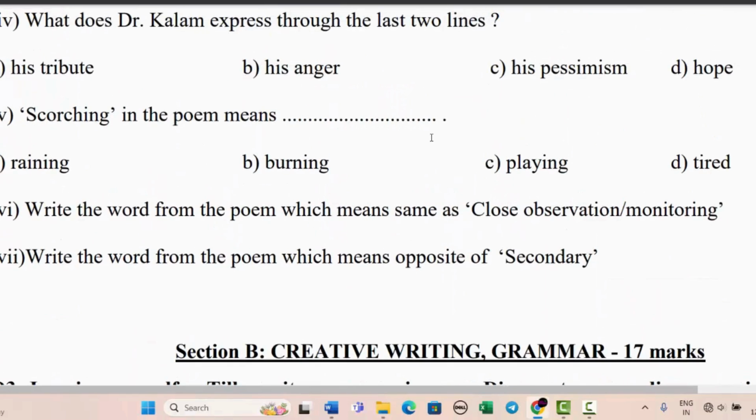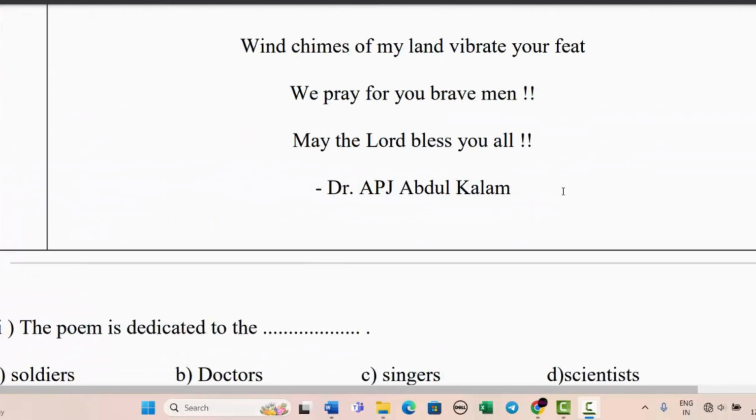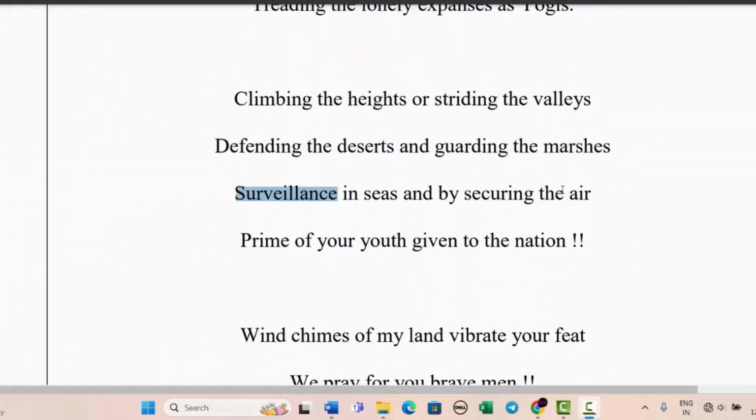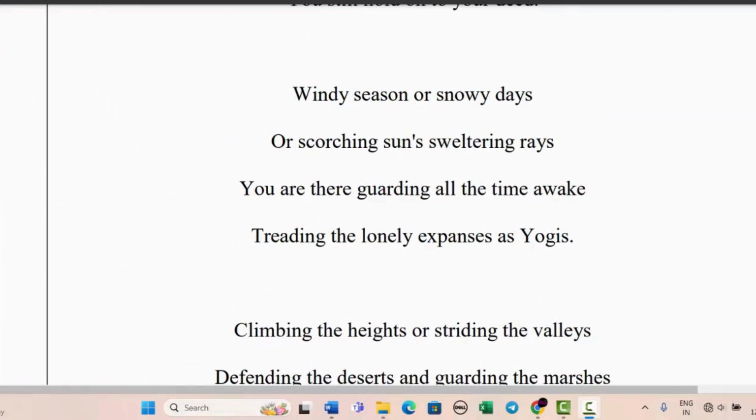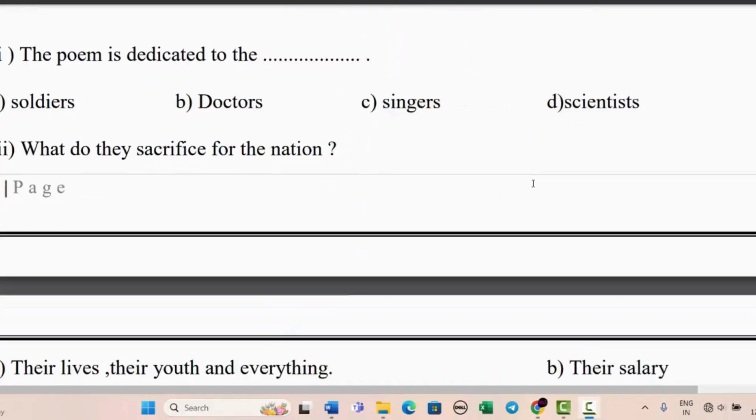Okay, write the word from the poem which means opposite of secondary. सेकेंडरी का अपोजिट वैसे primary होता है. यहाँ पर प्राइम दिया हुआ है एक word, जैसे कि आप देख सकते हैं, ये रहा. So this is the word. Okay, opposite of secondary. Okay, let us move.